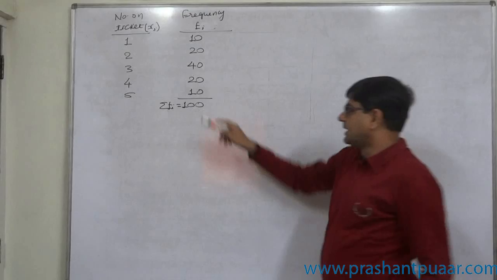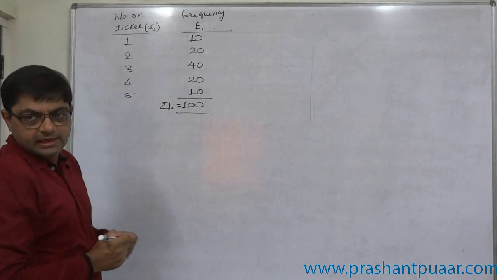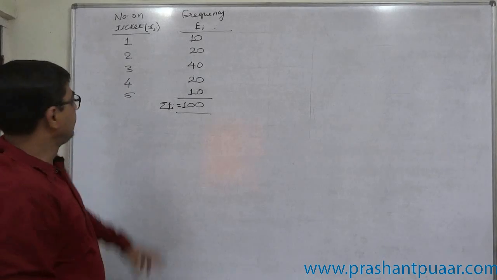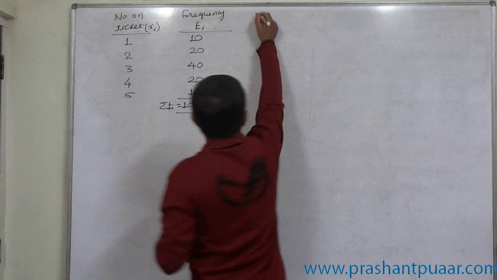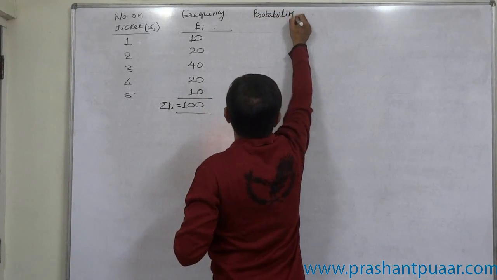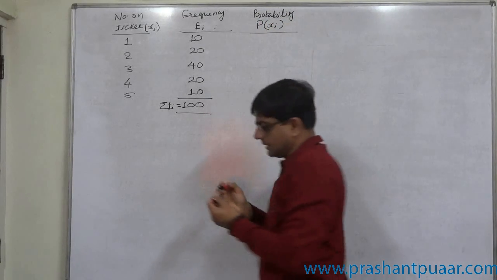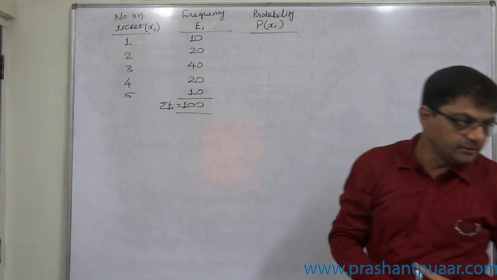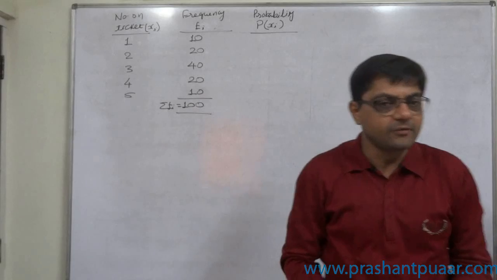Now out of these 100 tickets, we are going to draw only one at random. And what is the probability that there is 1 on it? So what will happen? To get 1, first of all, let us think how many tickets are there with 1? 10 tickets. These 10 are favorable number of cases to get 1.